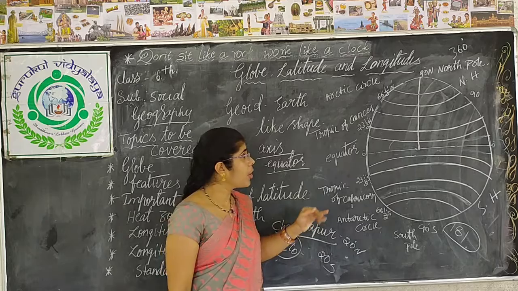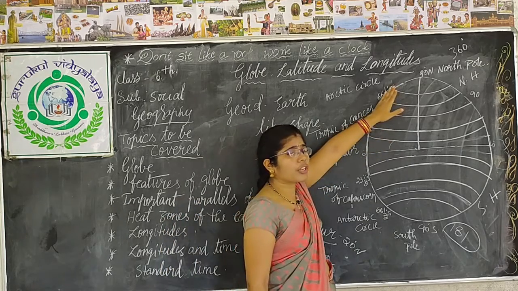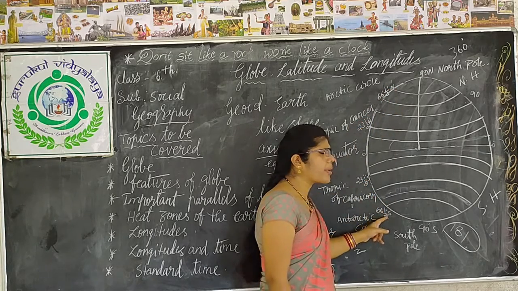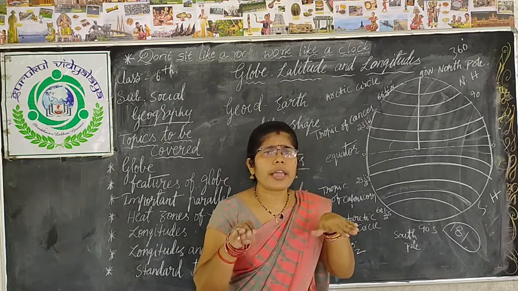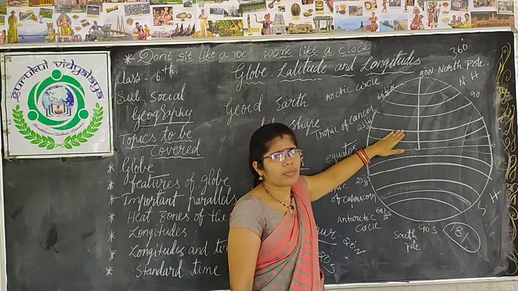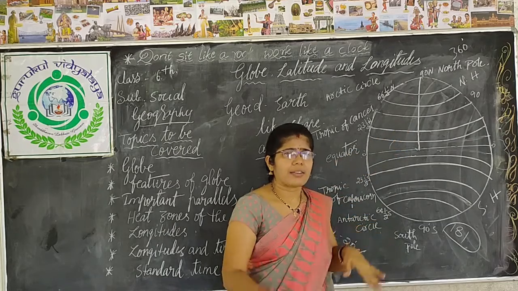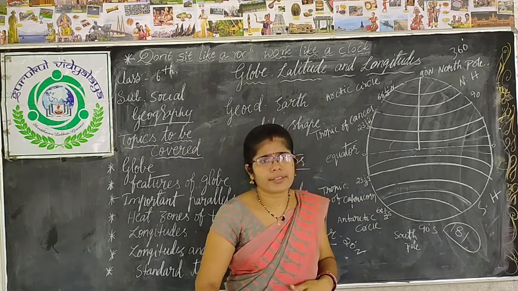Next, from 23.5 degrees north to 66.5 degrees north and 23.5 degrees south to 66.5 degrees south, these two regions do not get an equal amount of sunlight like the torrid zone. They get slanted, mild, moderate sun rays.